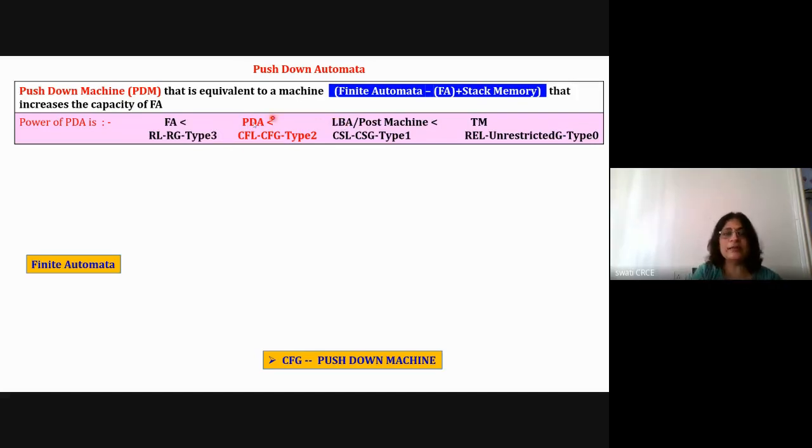Okay, so we are on the second last chapter of your syllabus, that is pushdown machine, and we are starting with the new chapter today. So listen carefully how pushdown machine works.